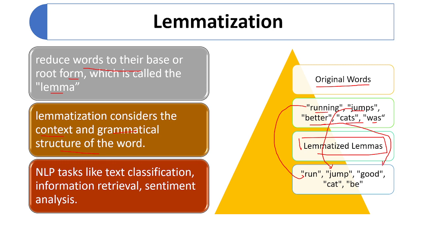But in the case of lemmatization, you can see it will use the grammatical structure of better. It will convert from better to good, or if it is best, it will convert from best to good. In the case of cats, the simple stemming technique gives cat. In the case of was, which is a past form, lemmatization will convert it to be. So this is the difference between the stemming algorithm and the lemmatization algorithm.